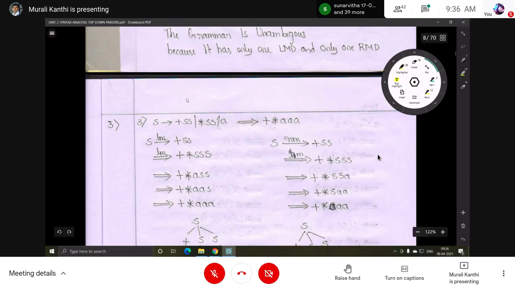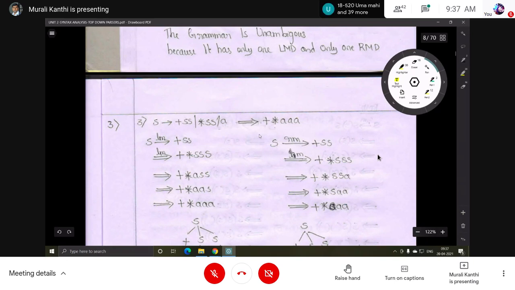Here the process starts from the starting symbol of the grammar, and finally we should get the input string. Step by step, through production substitution, finally we should get the input string. That is called derivation.